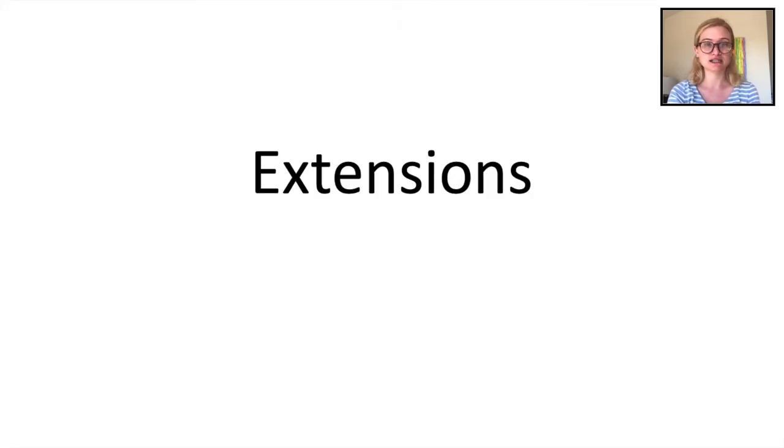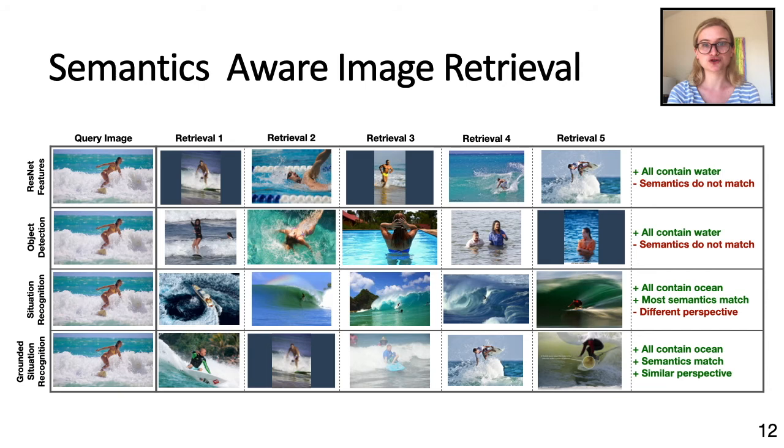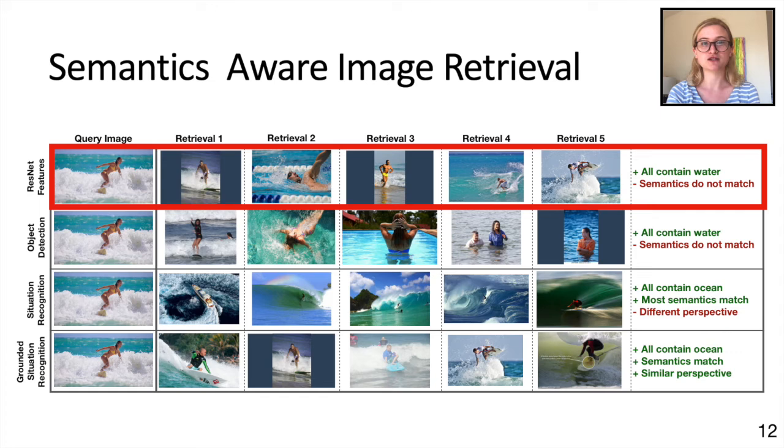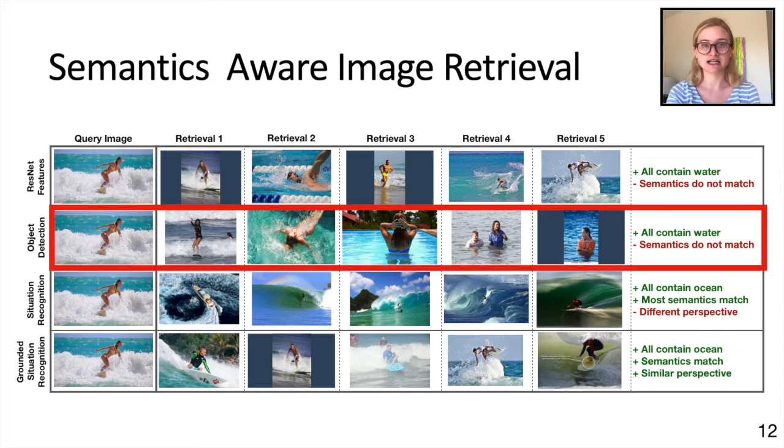Finally, we present 3 extensions: semantic-aware image retrieval, conditional situation recognition, and grounded semantic chaining. For semantic-aware image retrieval, we begin with the query image shown in the first column of this figure. We then use several different methods to get the closest matching images from a collection of potential matches. The first 2 rows show the retrieved images from the ResNet features pre-trained with ImageNet weights, and from object detections with the SWIG categories. While both of these have people and water, the action taking place doesn't match the action of the query image much of the time.